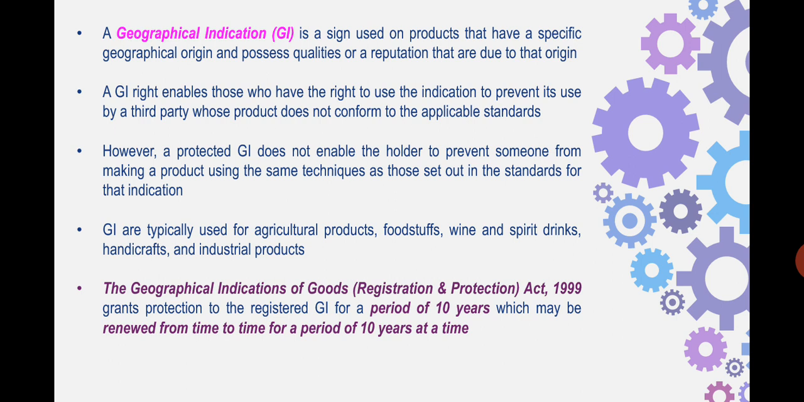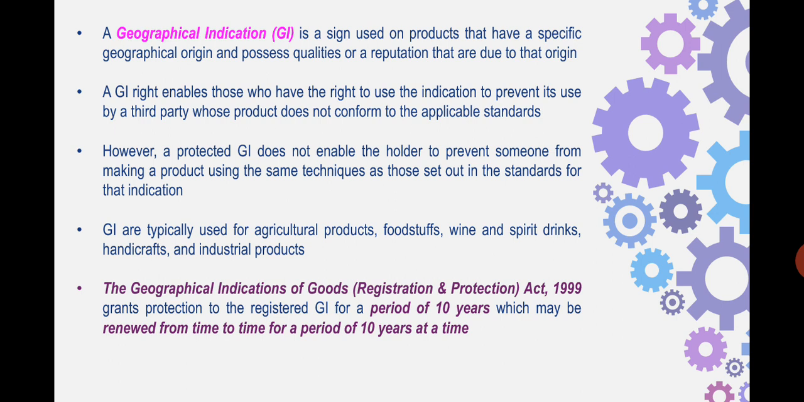The GI journal is a document published by the GI registry, in which the added GIs, that means the newly registered GIs, are published every quarter. So the GI Act goes on providing information about the registry, the journal, and how it has to be maintained.